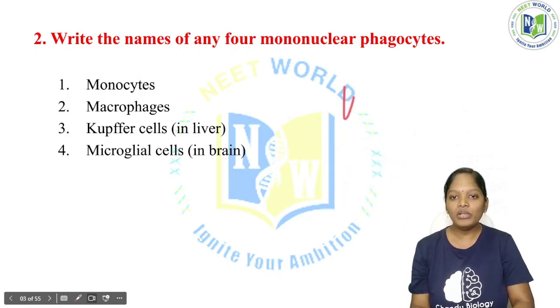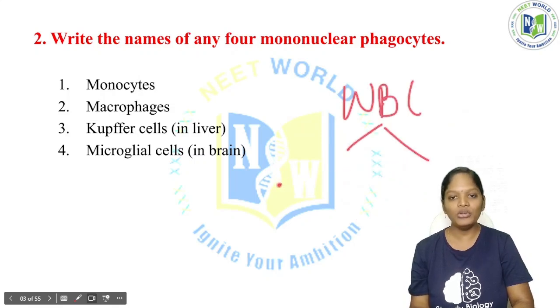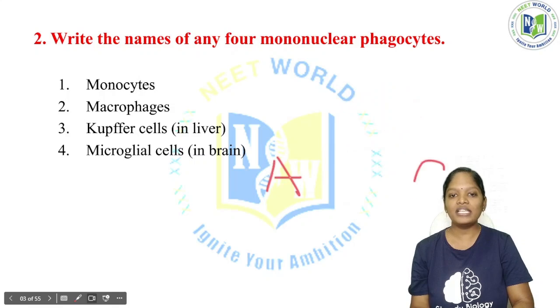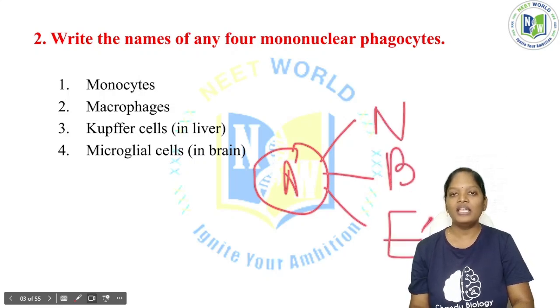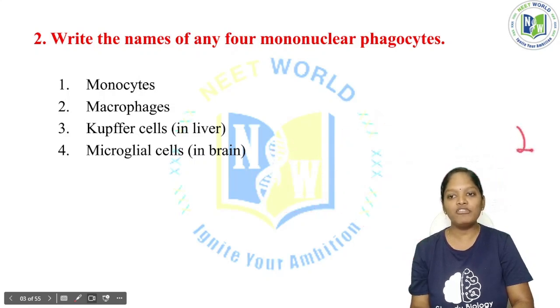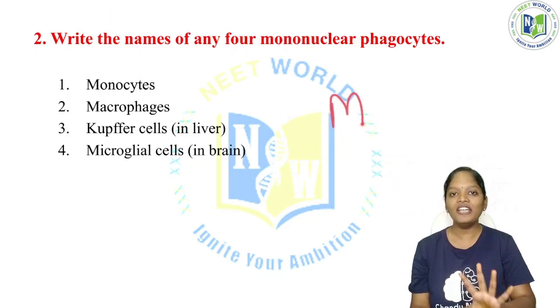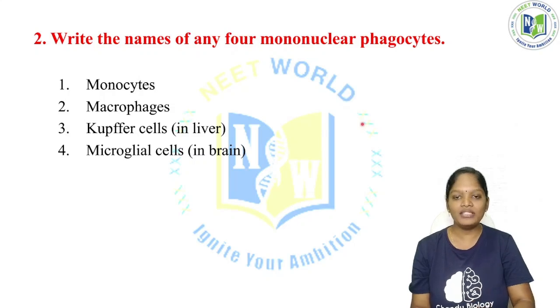The WBC can again be classified into 2: one is agranulocytes and the other is granulocytes. The granulocytes can be classified into 3: neutrophils, basophils and eosinophils. In the agranulocytes we have 2 different types of cells: lymphocytes and monocytes. So totally we can see 5 types of WBC.